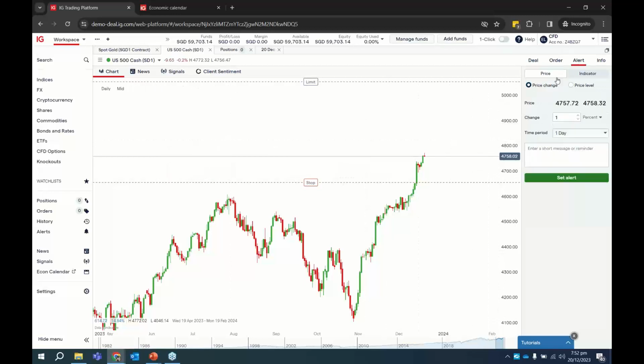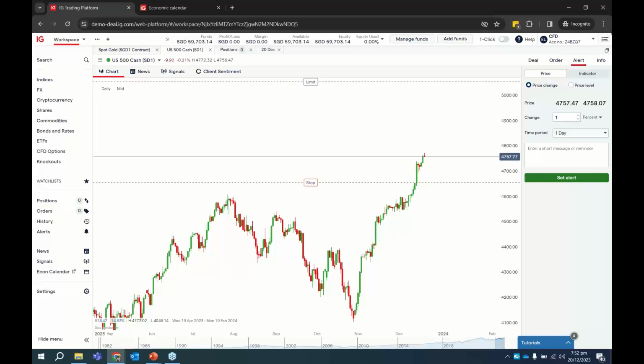Okay, so the next step we have here is of course the alert tab. Alert tab is quite straightforward. You can tell the platform if the market that I'm monitoring reaches a certain price level, or if there is a certain percentage change within a certain time frame, I want the platform to notify me, send me a push notification. To receive the alert, you need to download the IG mobile app.